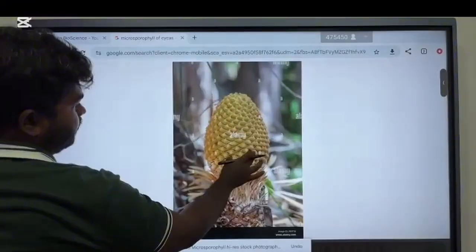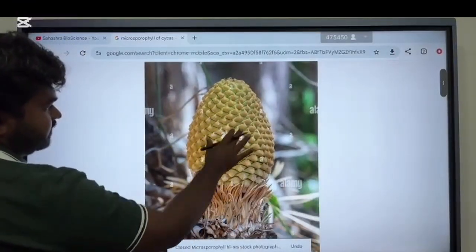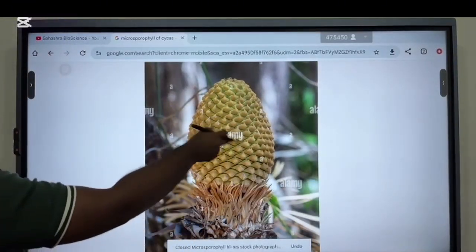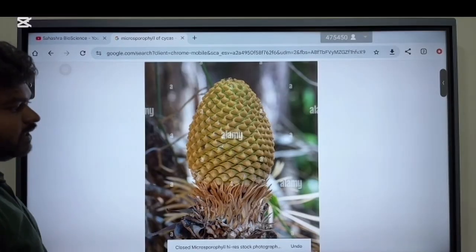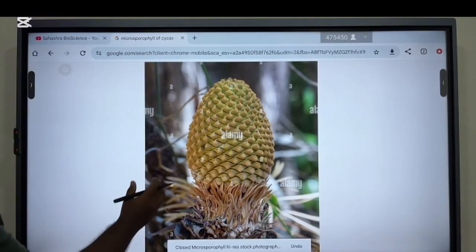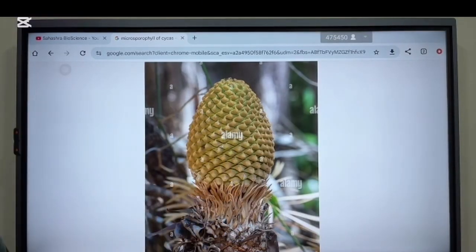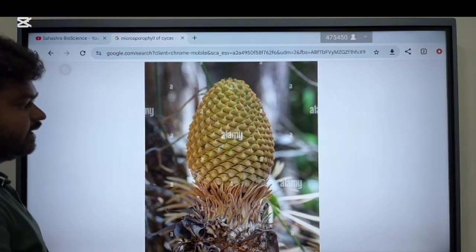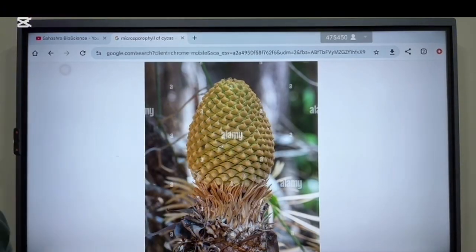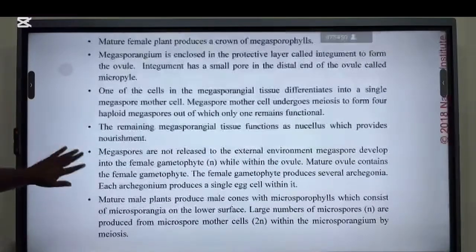Okay, so as you can see, these structures, small pieces arranged closely together, are the microsporophylls of Cycas. This is the male cone of the male sporophyte of Cycas, and these small parts are the microsporophylls.